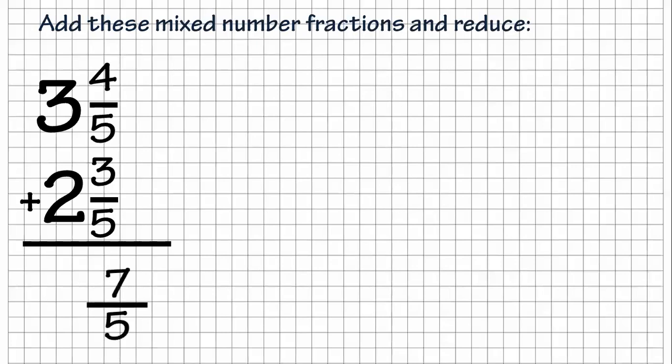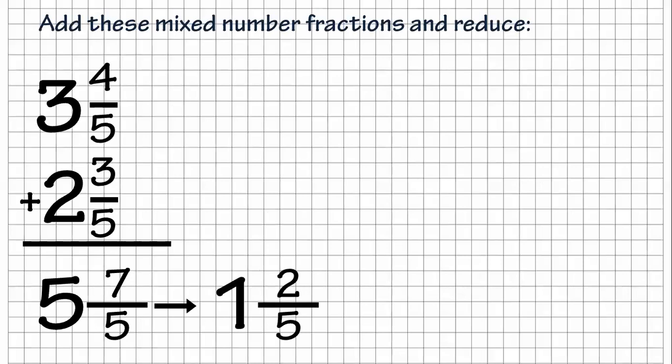All right. We just add the top numbers. 4 and 3 makes 7 over 5. And then we add the whole numbers. 3 and 2 makes 5. Now, as you see there, I have the arrow that moves over and it says 1 and 2/5. Well, what's 1 and 2/5? Well, 1 and 2/5 is what that 7/5 is. That's an improper fraction that we have there with the whole number. So we have to find out how much that actually makes it.